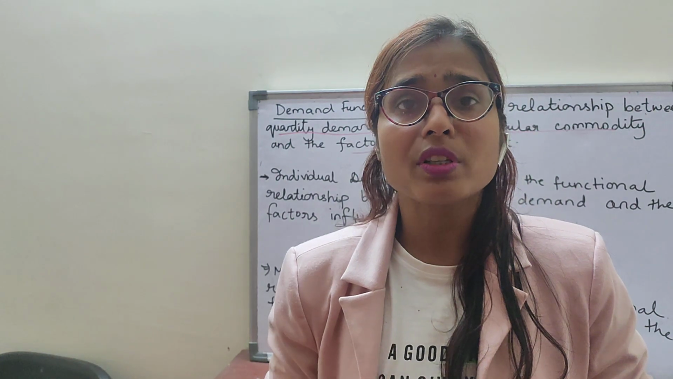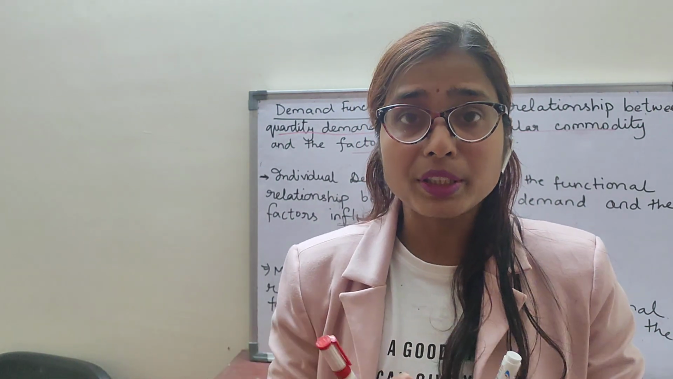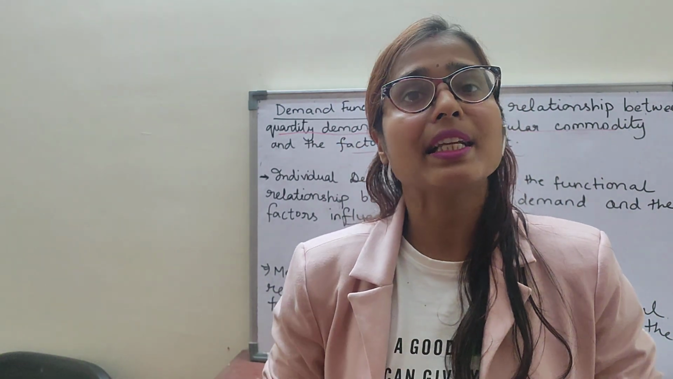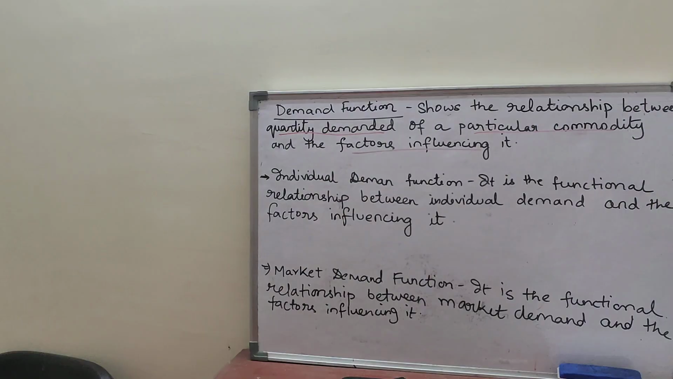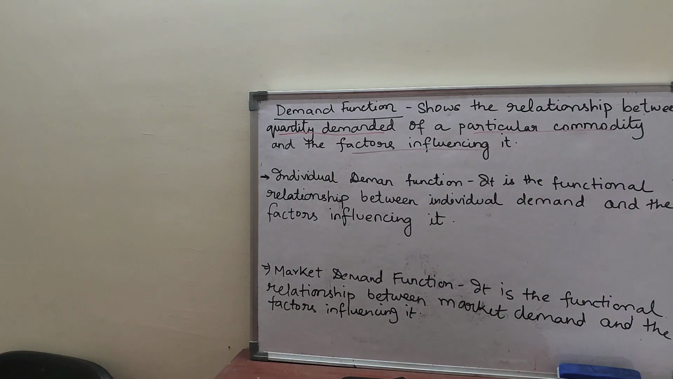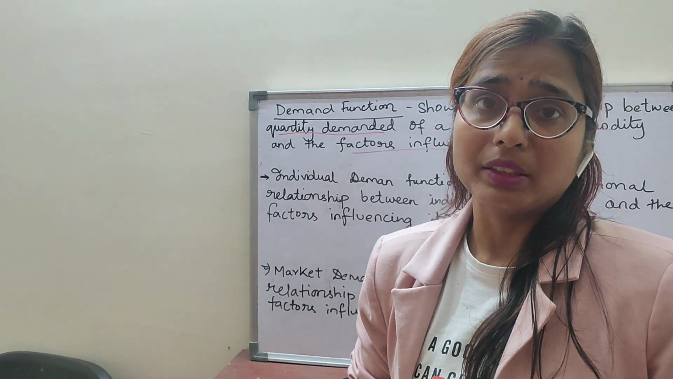Demand function shows the relationship of two things. First, how much of a particular commodity is demanded, and what are the factors influencing that demand. Clear? Now, demand function, as I told, is only the expression. Clear? It shows how the demand is expressed in relation to all the factors affecting demand.